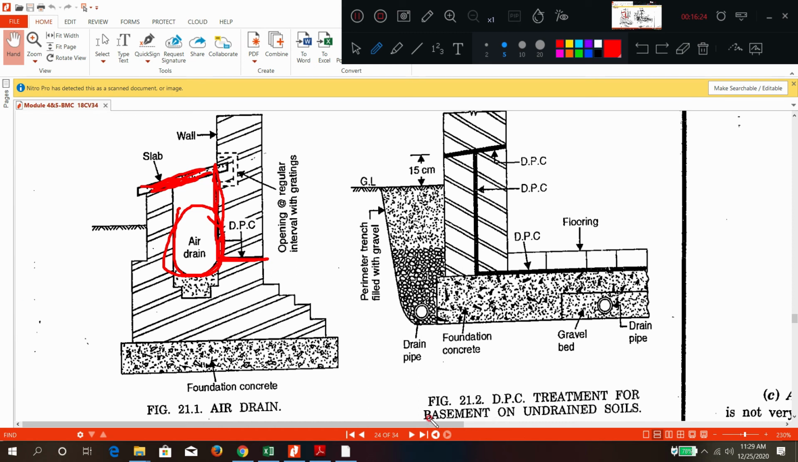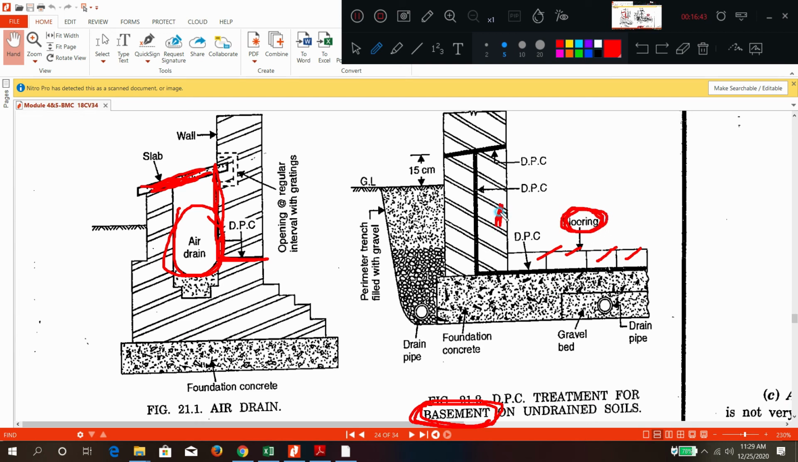Now next, for a basement type of structure. Basement means what? Below ground floor. Okay, below ground floor, what treatment have they given? Suppose this is the basement, so you have floors, no? Here what are these? Floorings. Floorings are nothing but tiles.